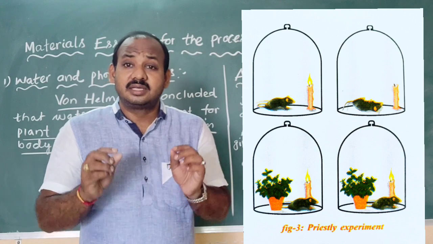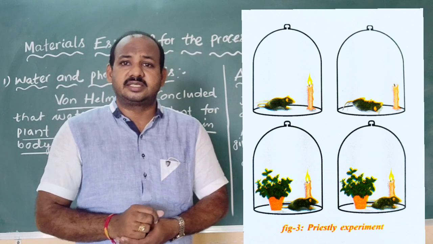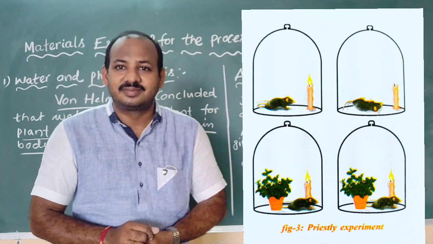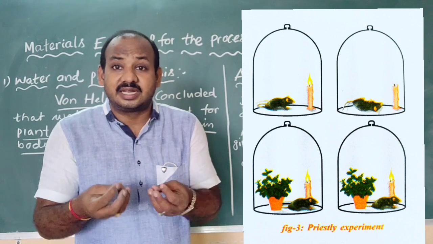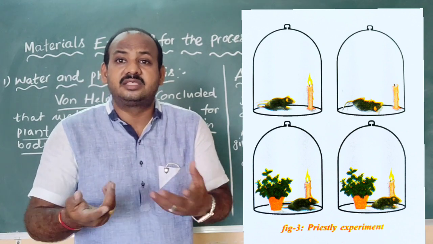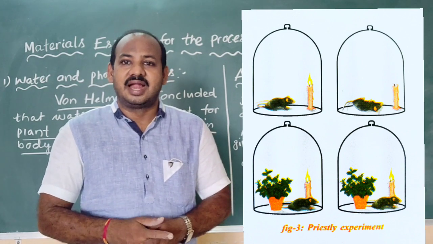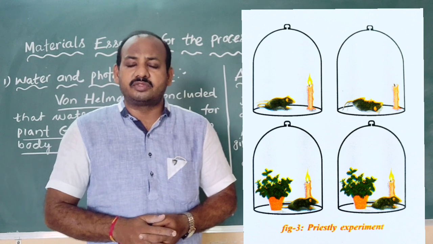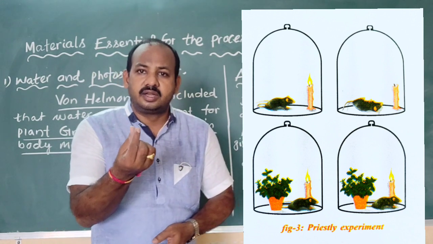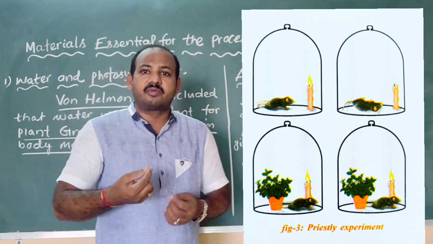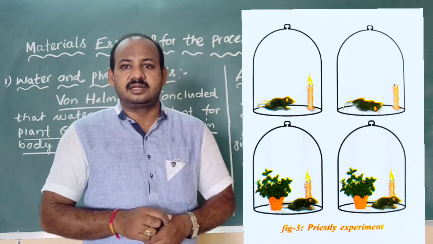As long as the gas present in the air inside the bell jar was there, the rat was moving and alive. But slowly, when the gas required for breathing was exhausted, the rat started suffocating and died. So from this, Joseph Priestley concluded that for the burning of the candle and the breathing of the rat, there is some component in the air that is essential.